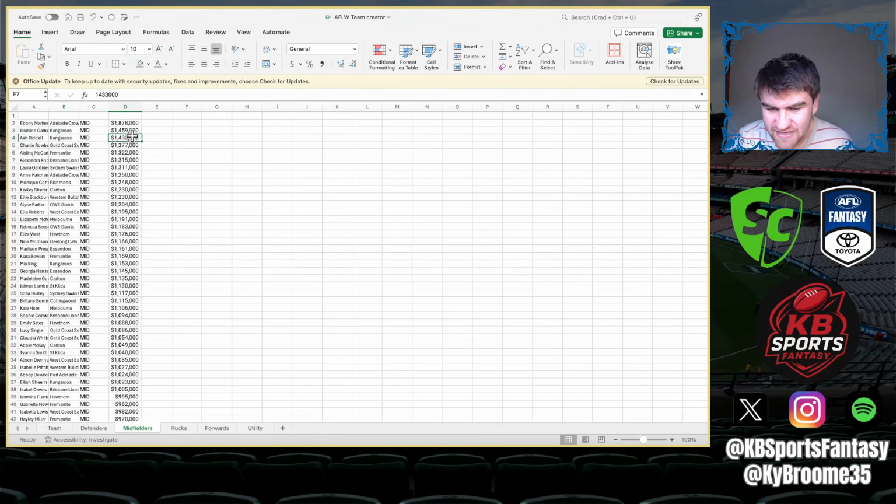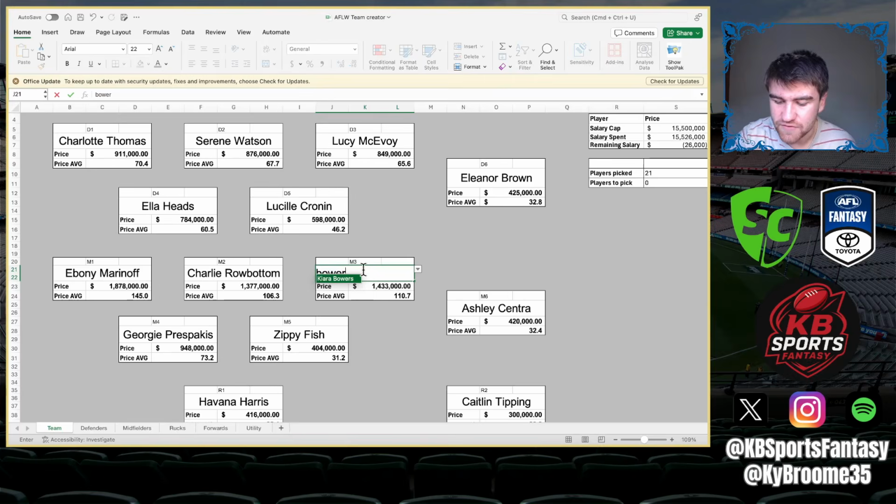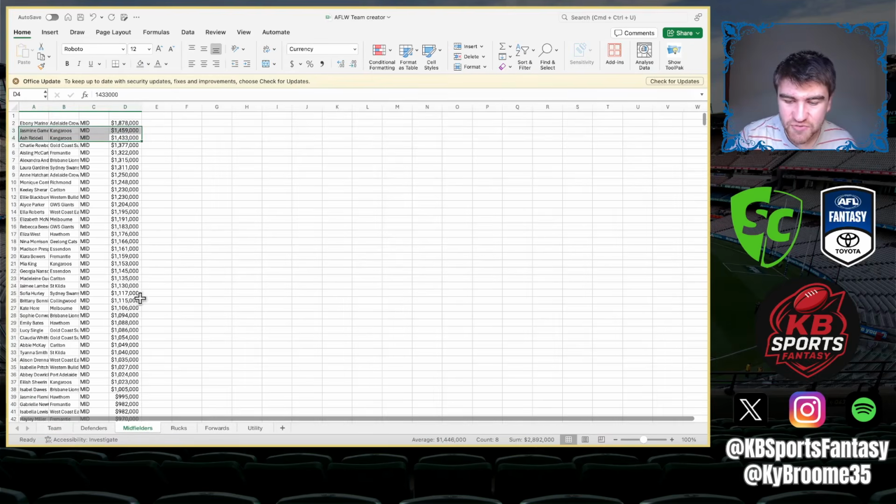As you see, it would be here with Riddell, I think, is about the 110 marker. I can just double check that for you guys. If we go here, Riddell 110.7. So that is how much she's closing up if we look at the values there. She's at 1.159 million, and Riddell is an average of 110, and she is 280k more expensive or so.